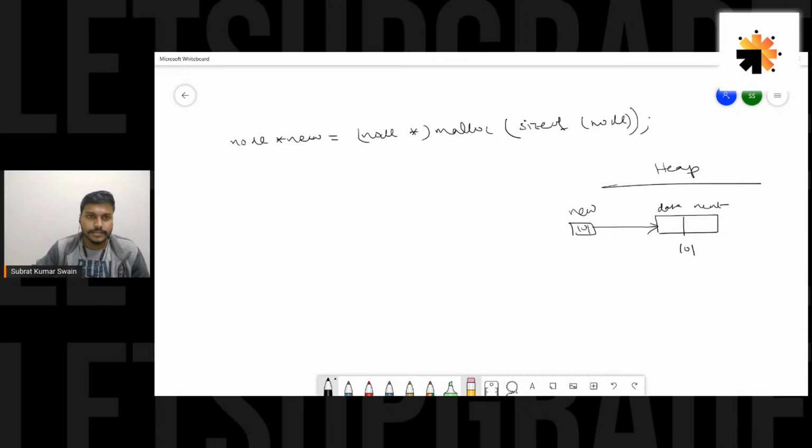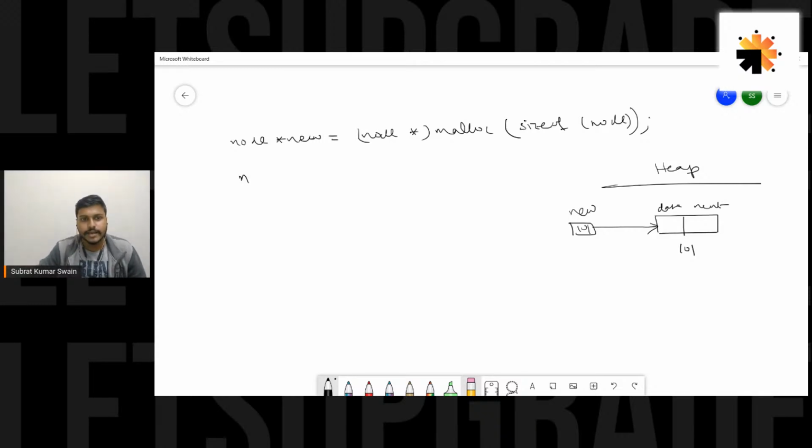And this create function, if you remember, has taken one argument x. What is that x? X is the data, the value for this data part. Now, this new is a pointer to this struct node. So how to use the members of the structure? Data is a member of the structure, and also next is a member of the structure. We cannot just directly use a member of the structure. We cannot say data equal to x. We cannot say next equal to, let's say, 201 or null. We cannot do that, right? So how to access a structure member if we have a pointer to that structure?